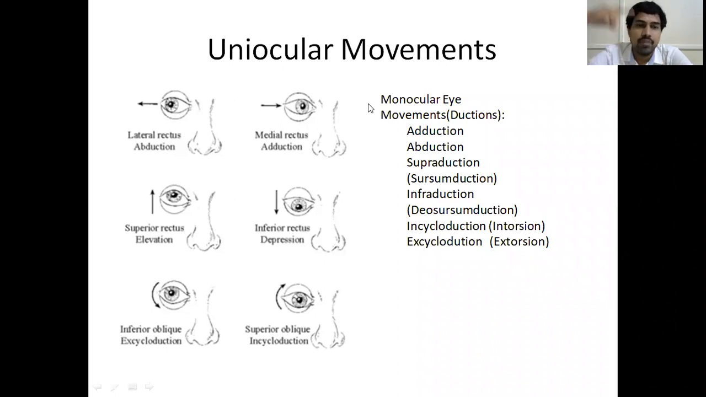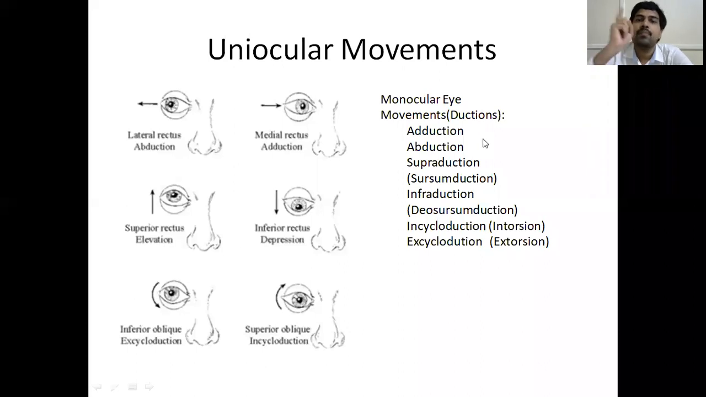Okay. Similarly, if it is going upwards, it is called supraduction. It is not called elevation. Just to remember, it is called supraduction because uniocular movements are called ductions. If you say elevation in exam, they will ask you because elevation is a binocular movement. So here it is given wrongly in this diagram.